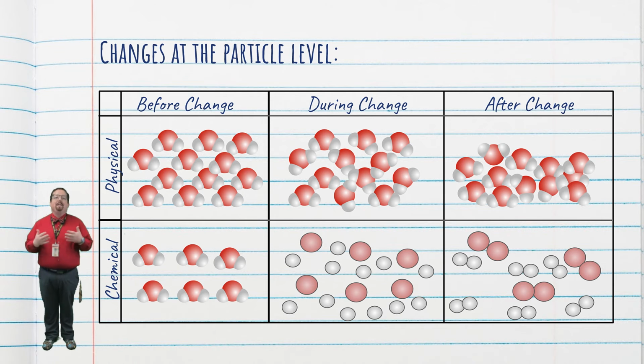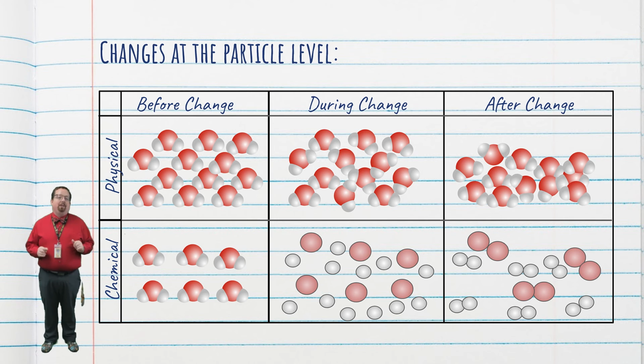They're just arranged differently. If you remember when we talked about density, water is the only example that we're concerned with that has particles closer together when it's a liquid than when it's a solid. This has to do with the shape of those water molecules and the way they arrange themselves in a solid. Since the particles in solid water are a little further apart than in liquid water, ice is less dense than liquid water. This is why ice floats in water. Anyway, the important takeaway from that first row is that before, during, and after my physical change of melting, I still have water molecules throughout.